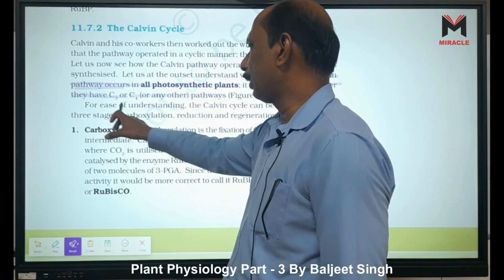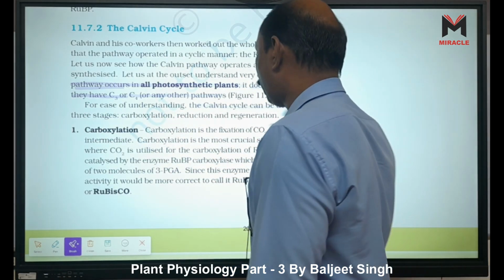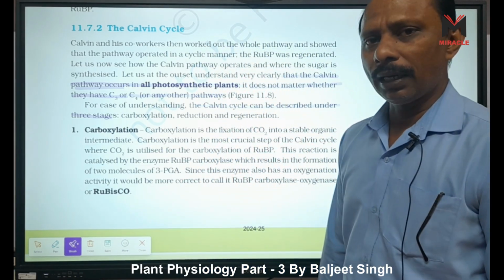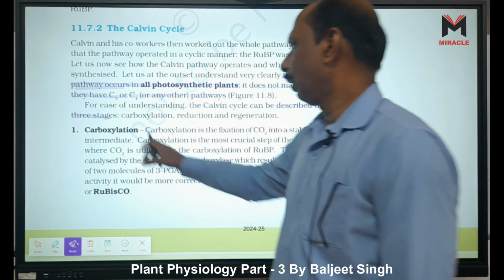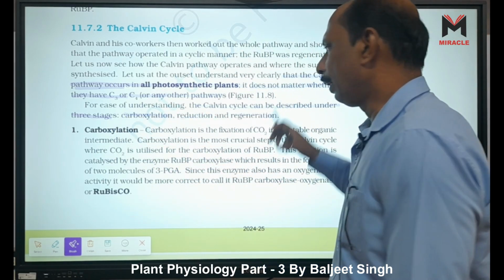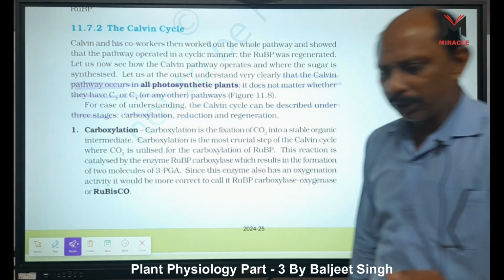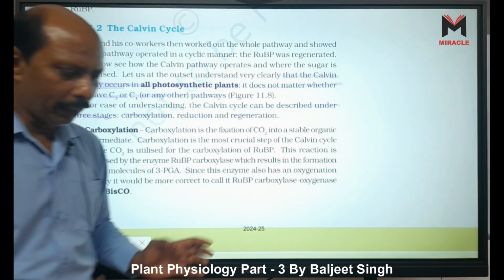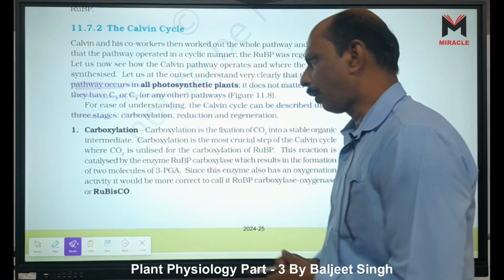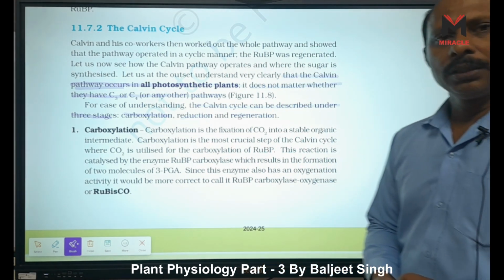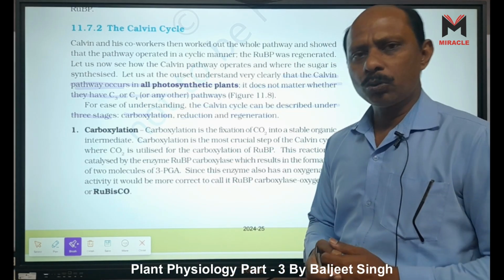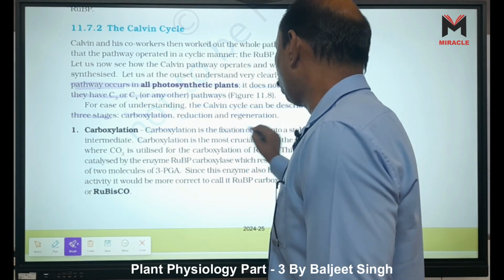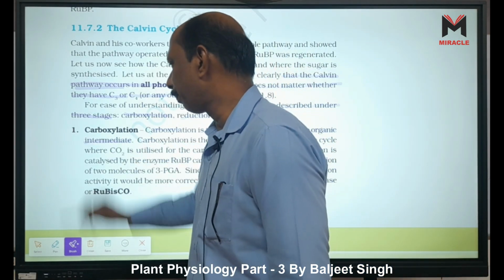Now, for ease of understanding, the Calvin cycle can be described under 3 stages: carboxylation, reduction, and regeneration. What is carboxylation? Carboxylation means one carbon dioxide is bound. One CO2 and one H2O come and bind with RuBP, and they form an intermediate, a 6 carbon molecule, which after splitting forms 2 moles of 3-PGA, right?